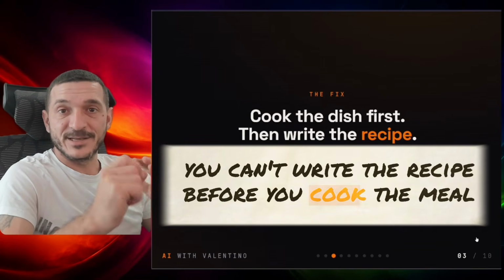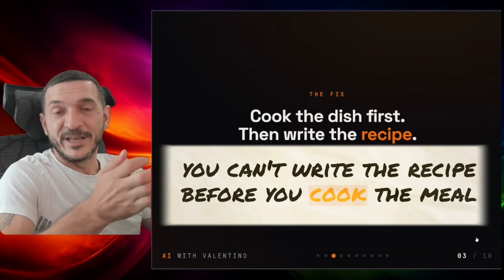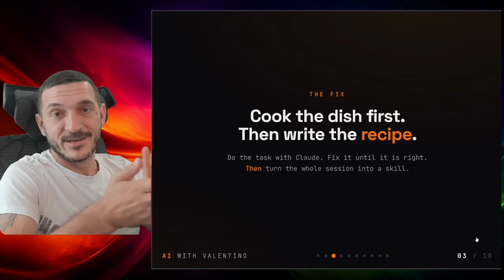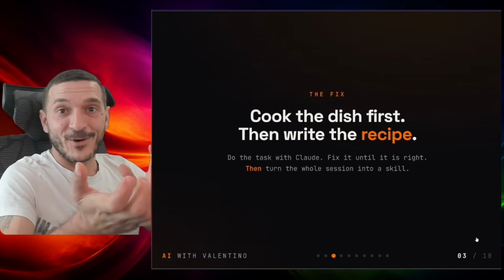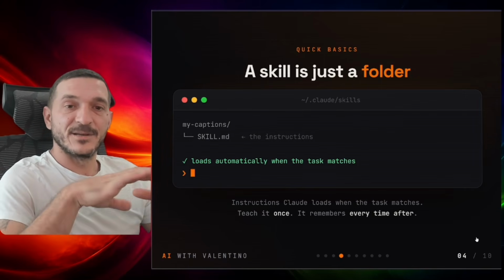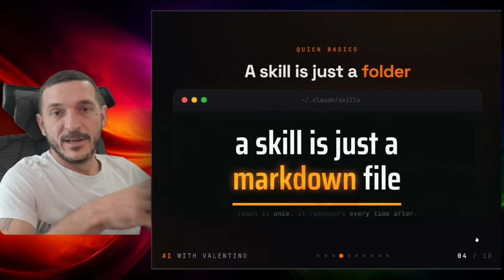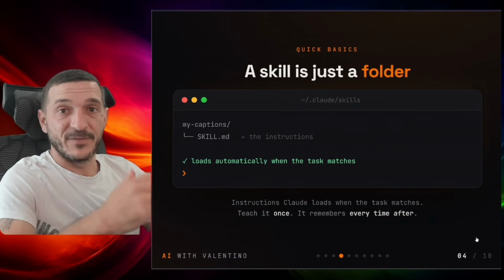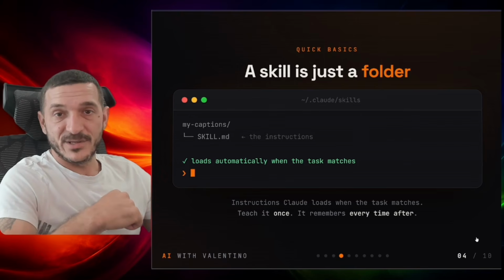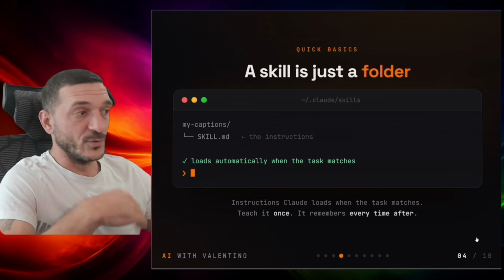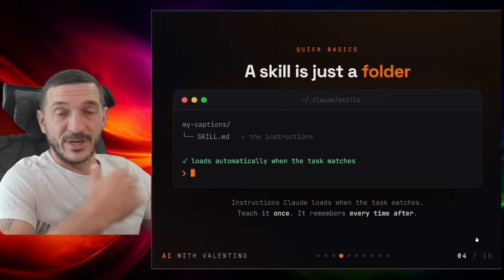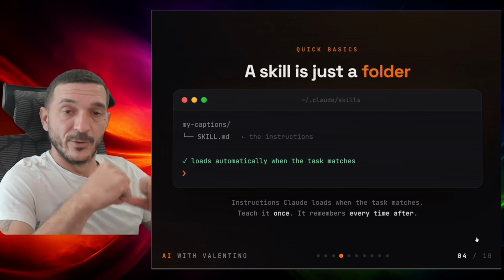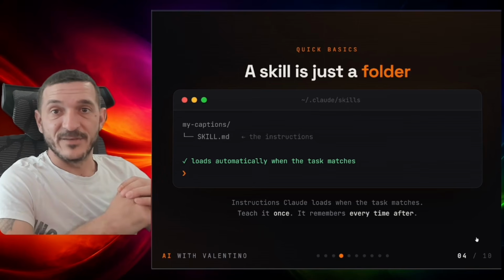Now, as an analogy, this is the perfect example. You can't write a recipe without even cooking the meal. So you need to cook the meal, see how it tastes, and then you can write the recipe. Am I right or wrong? Now, so you understand, this is just a markdown file. A skill is a prompt that will guide the AI to do specific things. So the way this works is when you give something related to the skill, or you trigger the skill, it will automatically load that prompt into the AI, and then it will do whatever is specified in there.